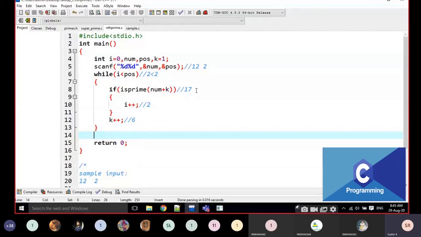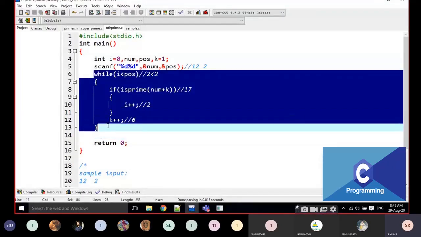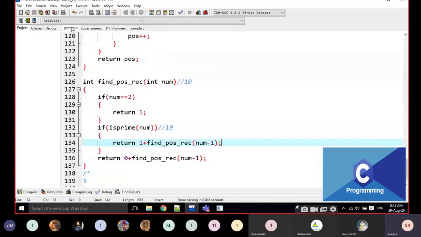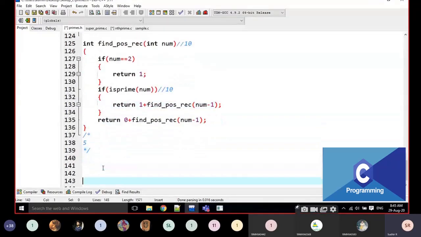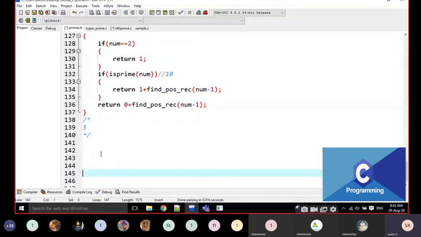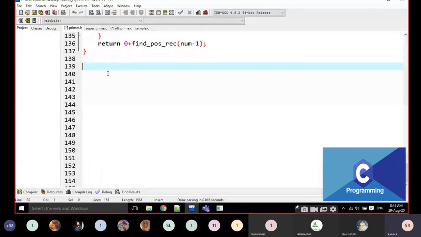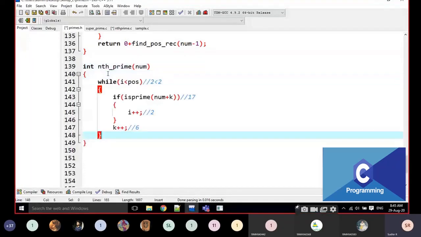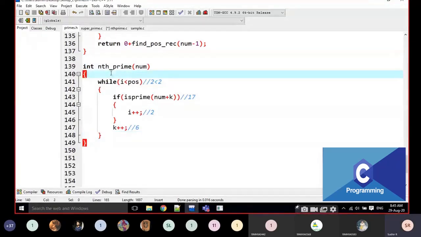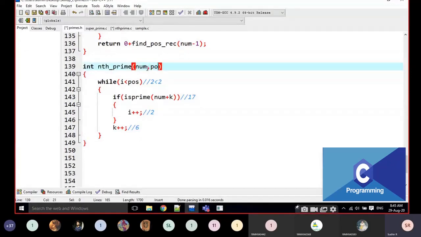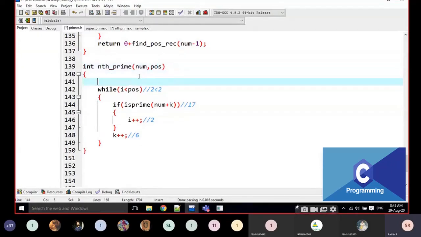Okay, now I am going to convert the total program into functions. I am going to explain here, that's it, nothing else. I am going to convert what is that nth prime number: int nth_prime of num, comma position. I am going to pass two values, right?